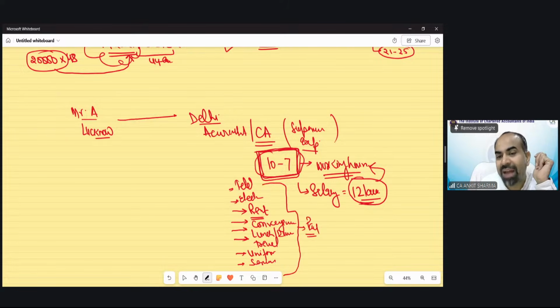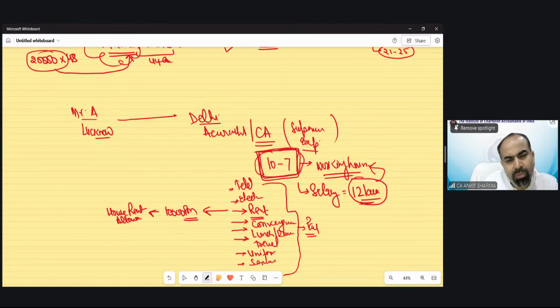So the company decides, okay, you have to switch from Lucknow to Delhi and take a property on rent, so we will pay you 10,000 rupees per month to meet this expenditure, and we will give you that as house rent allowance.